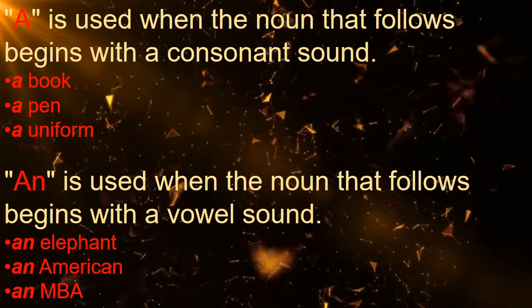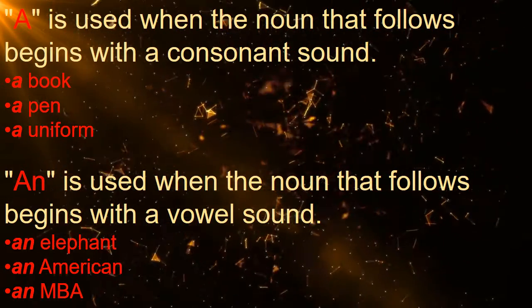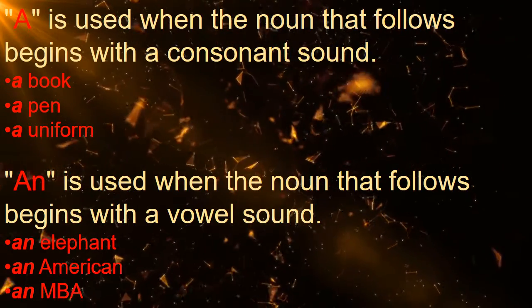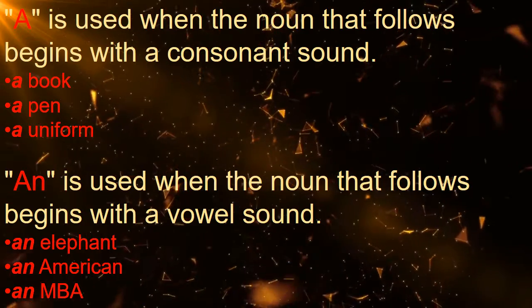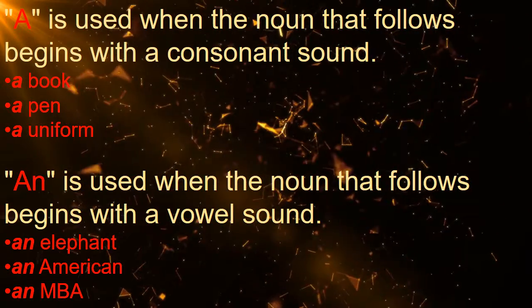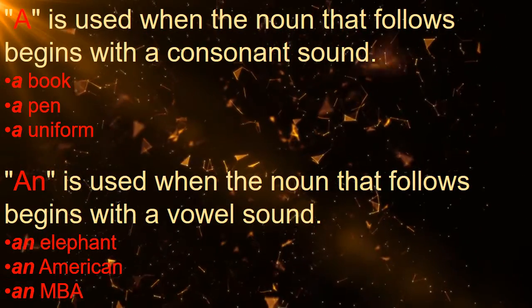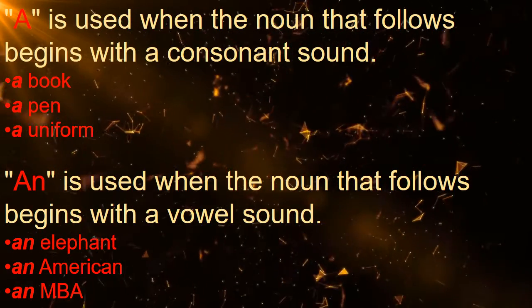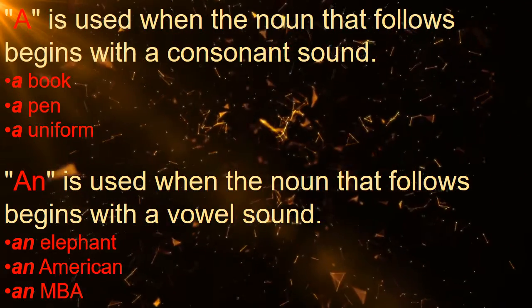Therefore a instead of an is used here. Next, an is used when the noun that follows begins with a vowel sound. For example, an elephant, an American, an MBA. Here you can see MBA starts with a consonant, but the first sound is a short e sound. Therefore, an instead of a is used here.